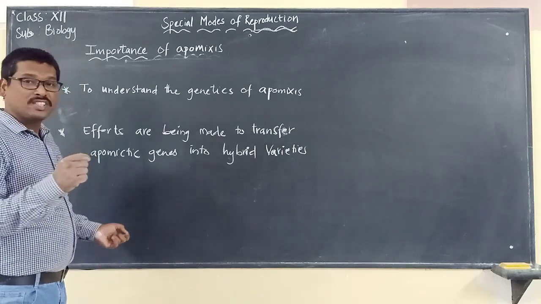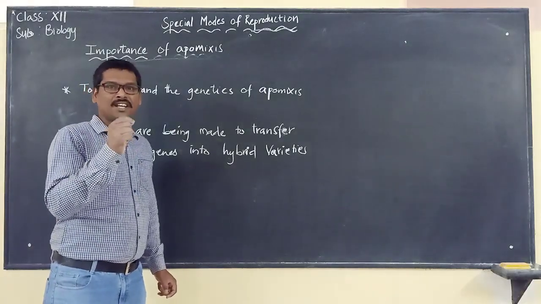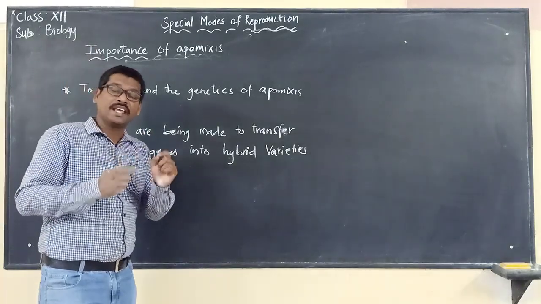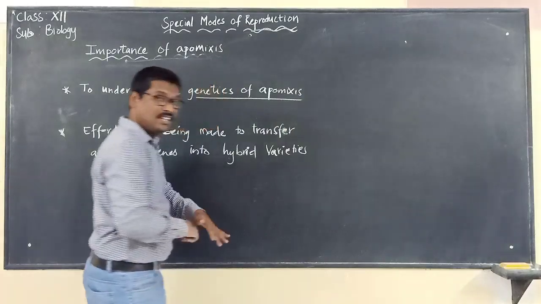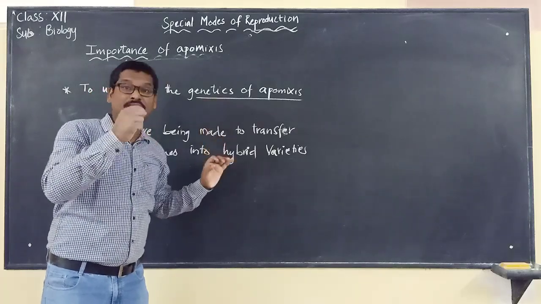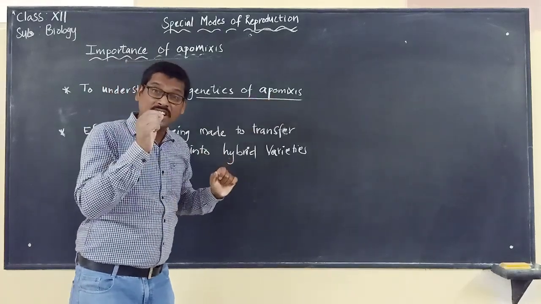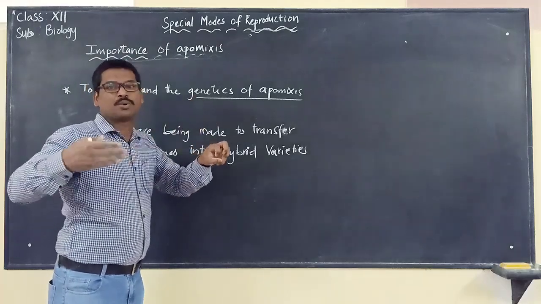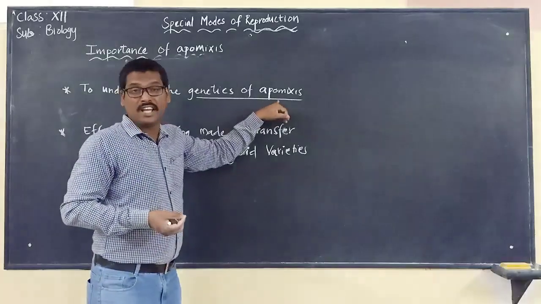Because of the importance of apomixis in the seed industry, active research is going on in various parts of the world to understand the genetics of apomixis. That means understanding how seeds are formed without fertilization, and which gene is important for the apomixis process. To identify that, active research is going on in various parts of the world.